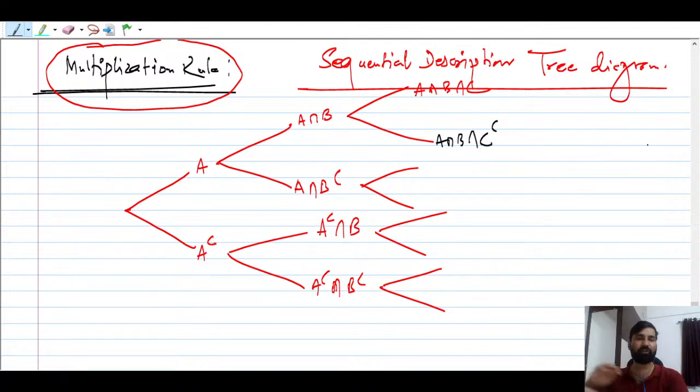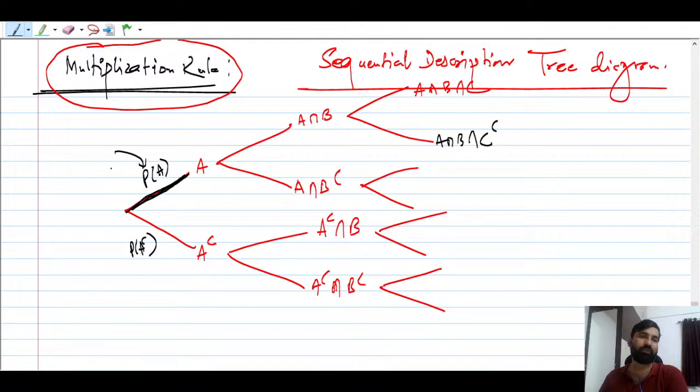And so on and so forth. I'm not going to fill this entire space right now. So these are the events, and we are going to assign the probability of each event in these branches. So this will be the probability of A. This will be the probability of A intersection.